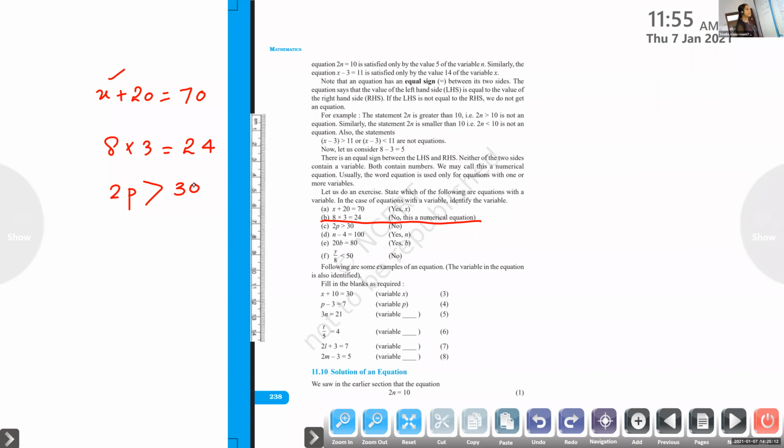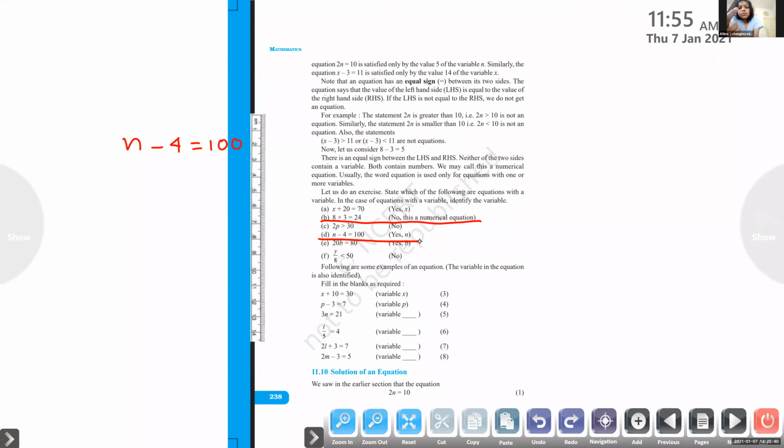Is this an equation? No. Why? Ma'am, there is no equal sign. It is not an equation. Now, I'll write the next one. n minus 4 equal to 100. Is this an equation? Yes, ma'am. What is the variable here? N. Correct.